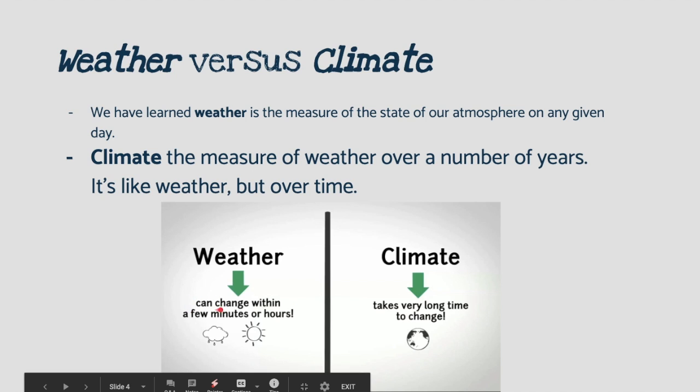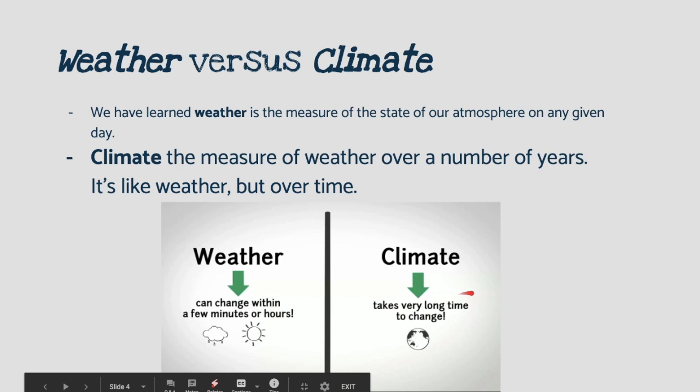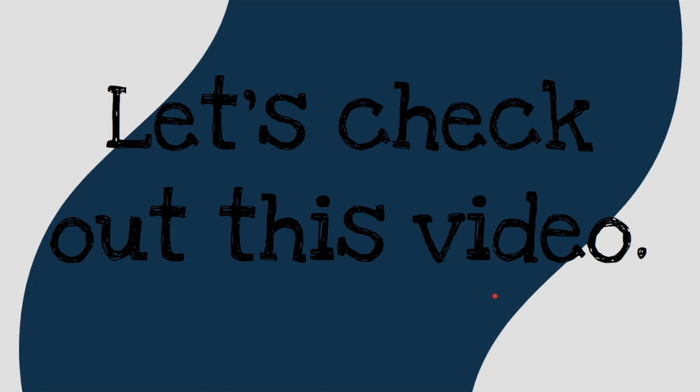Weather, as we can see here, can change within a few minutes or hours. On the other side of this picture, it says climate. It takes a very long time to change, sometimes hundreds of thousands or millions of years. So let's check out this video that'll explain what climate change is.